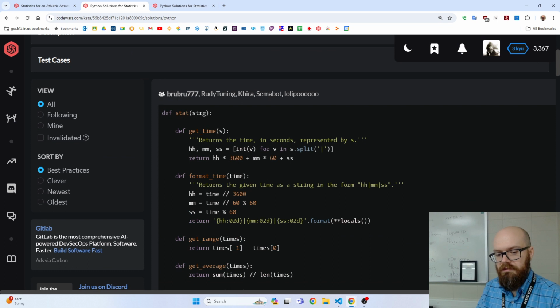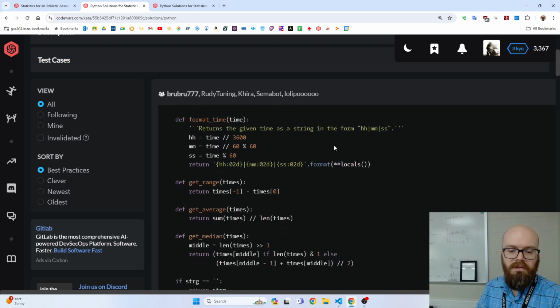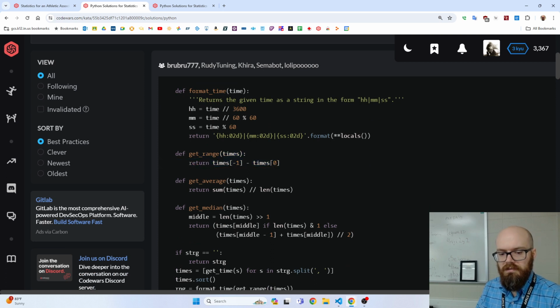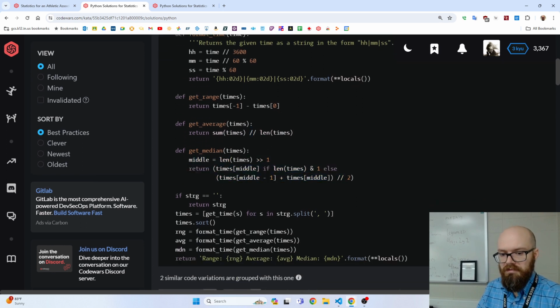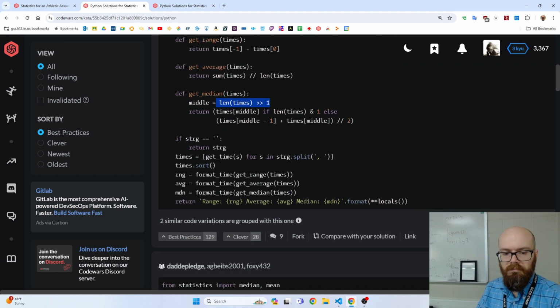Here's one. Okay, they're doing the making change, they're formatting it, beautiful. They're doing the split thing, they're getting the range, and it looks like they must have sorted it before it gets to this point. I would assume this function would just blow up if it got stuff not sorted. Okay, they use the double slash integer division. This one, yeah, they're doing the middle thing, and this is like a way to check even odd.